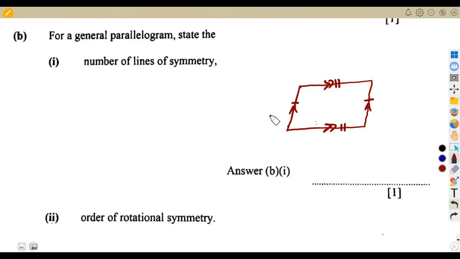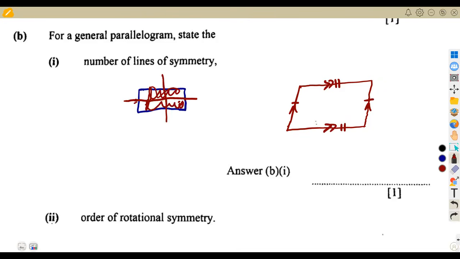So if you are to check on a parallelogram, there's no way we can divide and it closes. This side and this side, this one will overlap this side. This one will overlap this side, so it won't close. There is no way we can do it this way. There is no way we can do it this way. This side is gonna overlap here. This side is gonna overlap this side. And also there's no way we can put it this way. It will overlap and overlap.